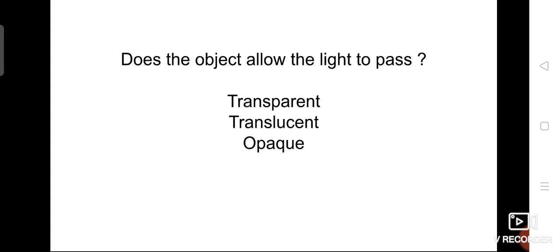I told you light falls on all the objects. For example, the sun is giving sunlight to all the objects. A tree is an object, a human being is also an object, think like that. A house is an object, everything present on the earth is an object. Whether all the objects allow the light to pass into them, that is the question. Based on that, we can divide them into three groups: transparent, translucent, and opaque.